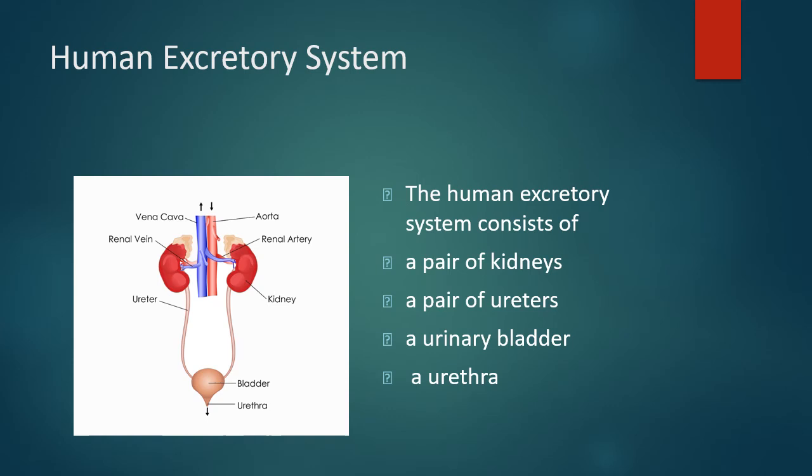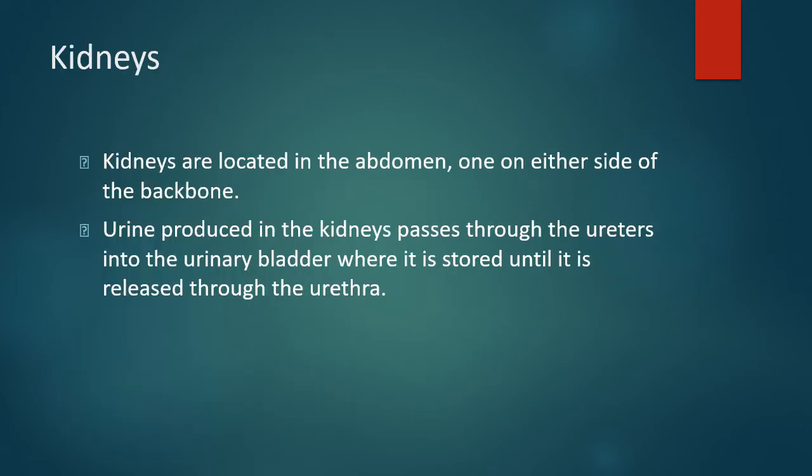Human excretory system. The human excretory system consists of a pair of kidneys, a pair of ureters, a urinary bladder, and a urethra. Kidneys are located in the abdomen, one on either side of the backbone. Urine produced in the kidneys passes through the ureters into the urinary bladder, where it is stored until it is released through the urethra.